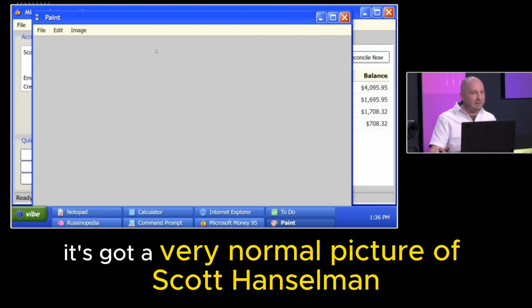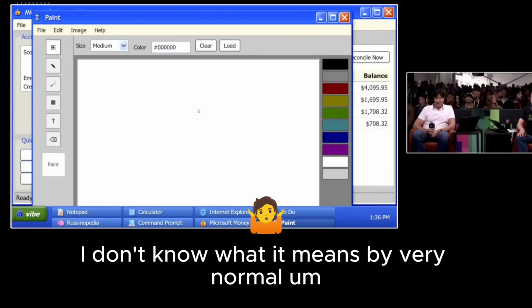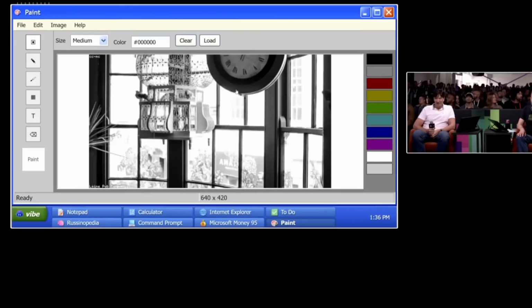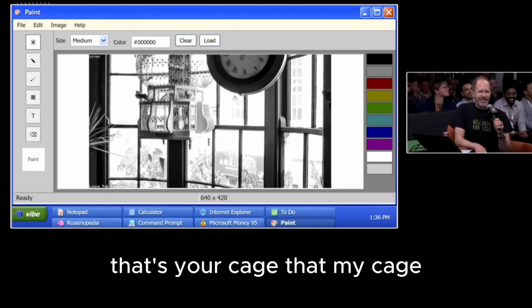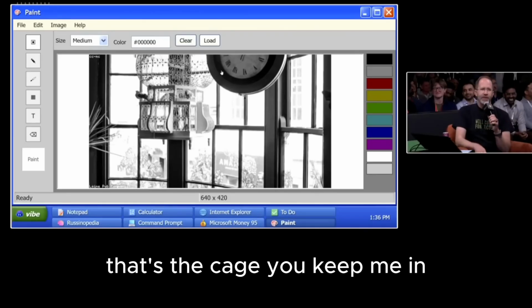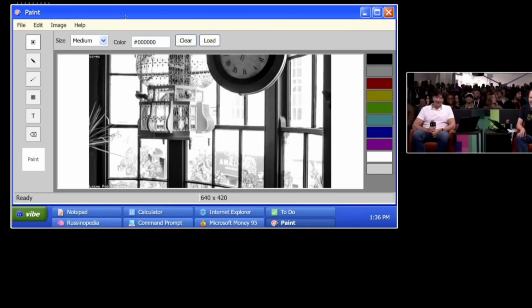So it says it's got a very normal picture of Scott Hanselman for some reason. I don't know what it means by very normal. Okay, there's a normal picture of Scott Hanselman. That's your cage. That's my cage? That's the cage you keep me in. Okay, this is insane.